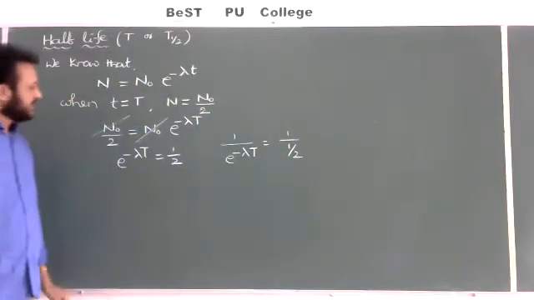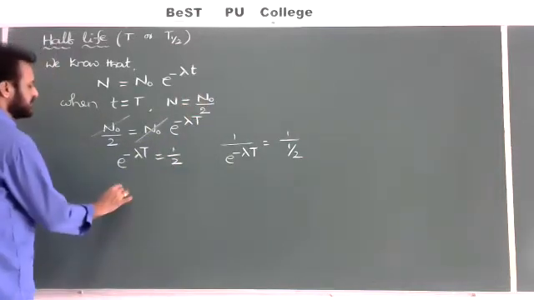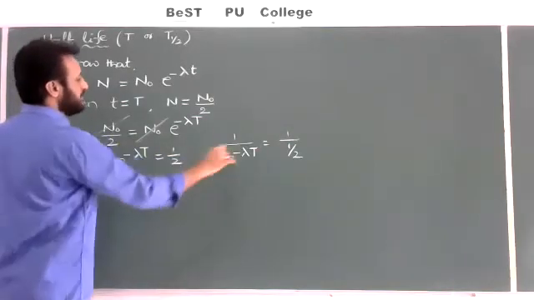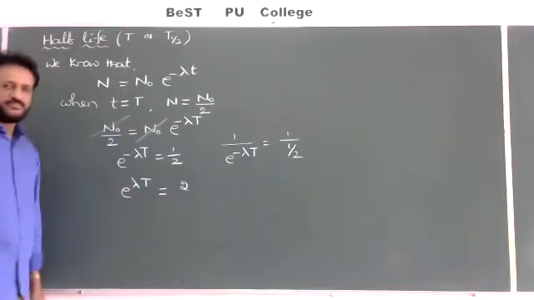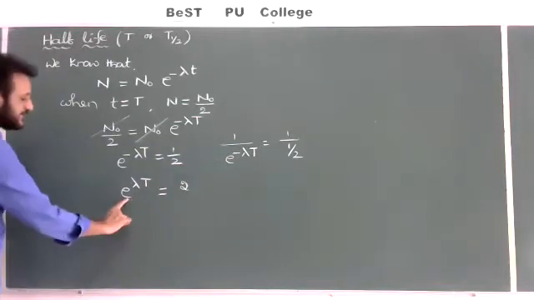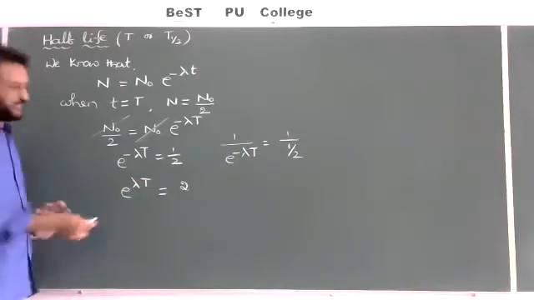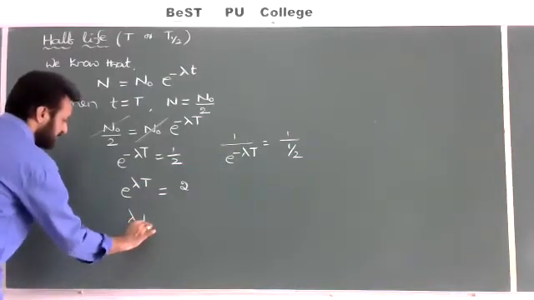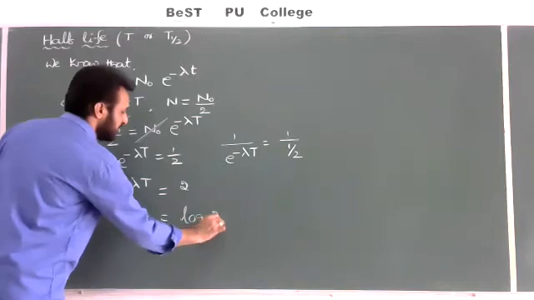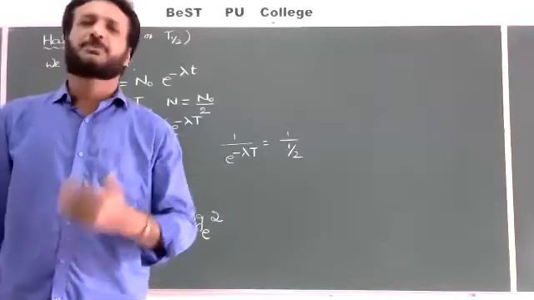Reciprocal means, if you take this e power minus lambda t to the numerator, minus becomes plus. So we can write e to the power of plus lambda t is equal to 1 by 1 by 2, which is nothing but 2. Now if you take the exponential function to the right side, it becomes a logarithm, log base e. So we can write lambda into t is equal to log 2 base e. If you take log base e to the left side, it becomes again the exponential function e power.